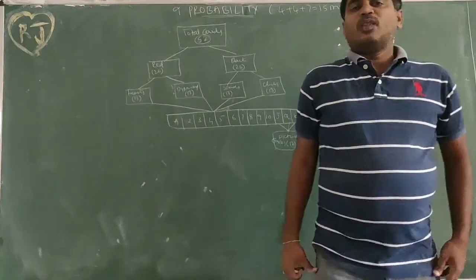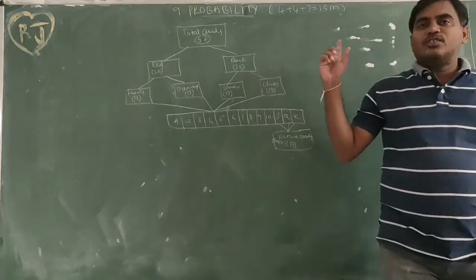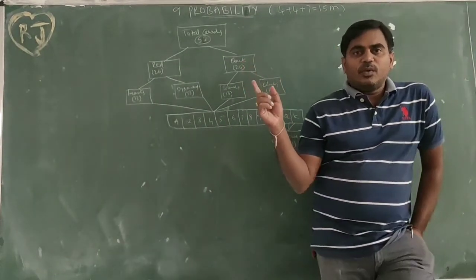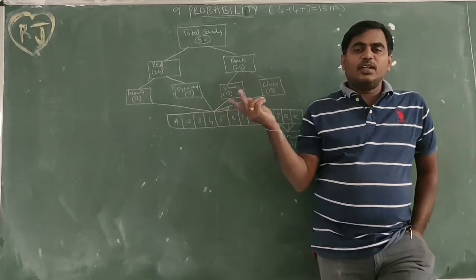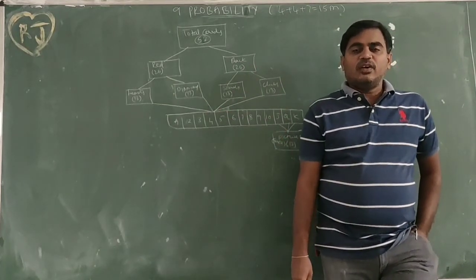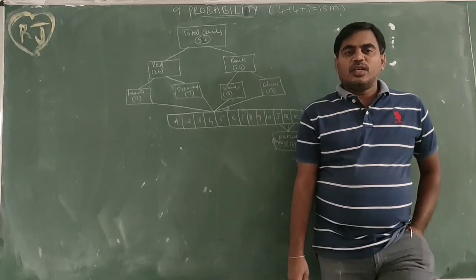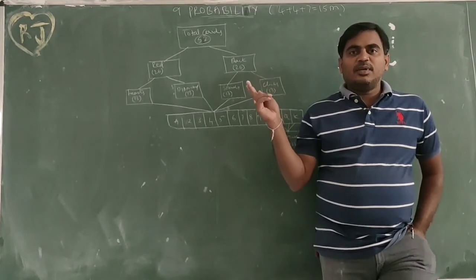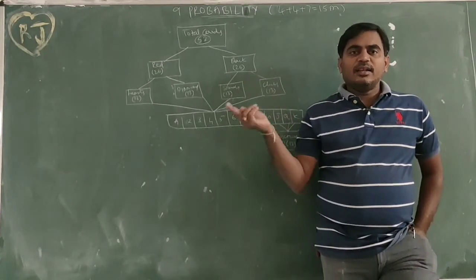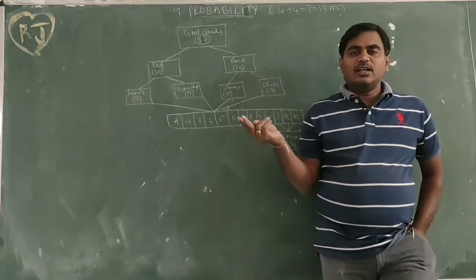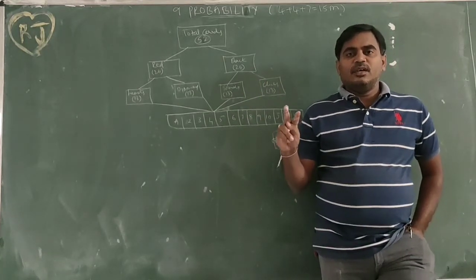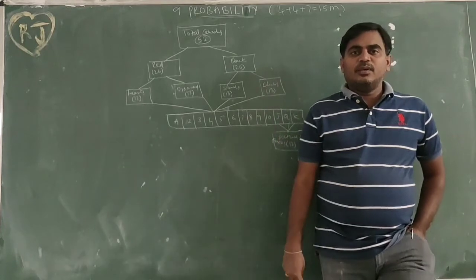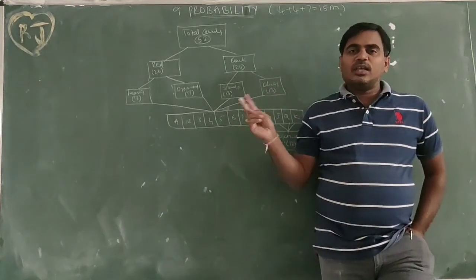One more time. Total cards is 52. Among 52 cards, 50% red and 50% black: 26 black, 26 red. In red, 2 types, diamond and heart, 13 each. In black also 2 types, spade and club, also 13 each.